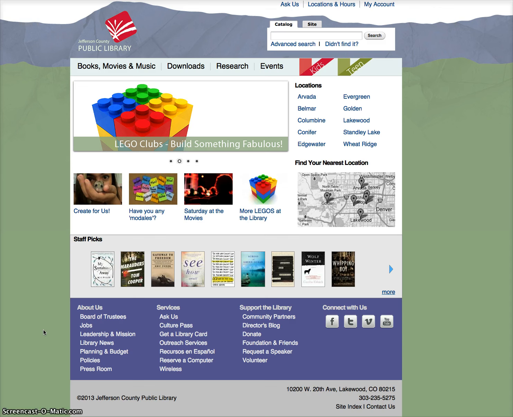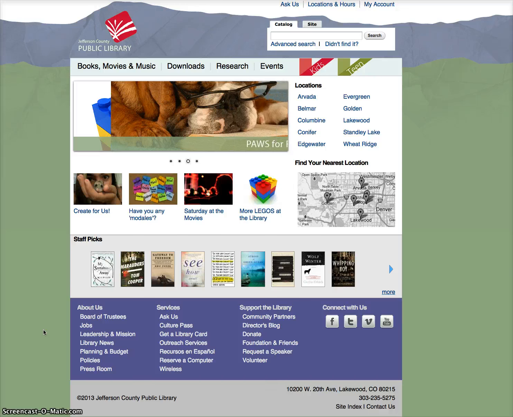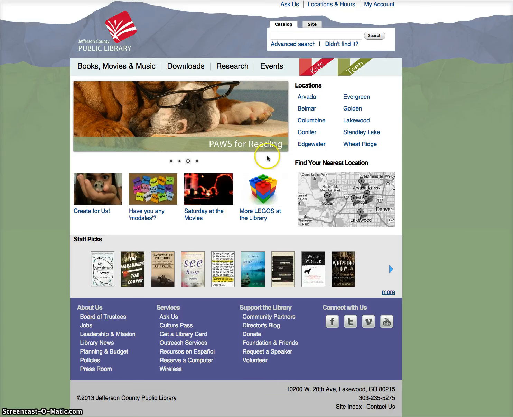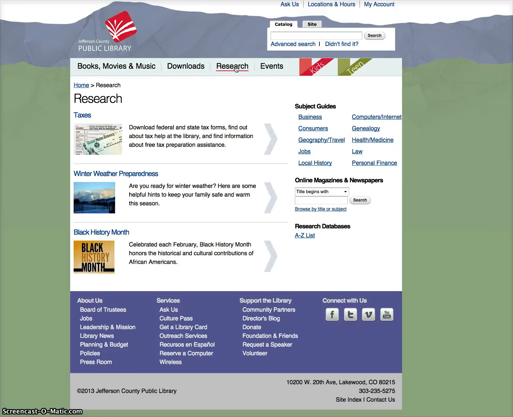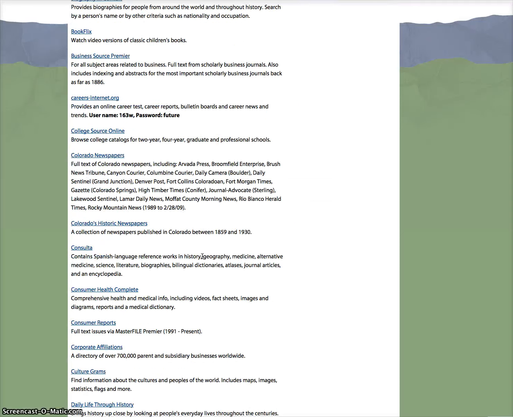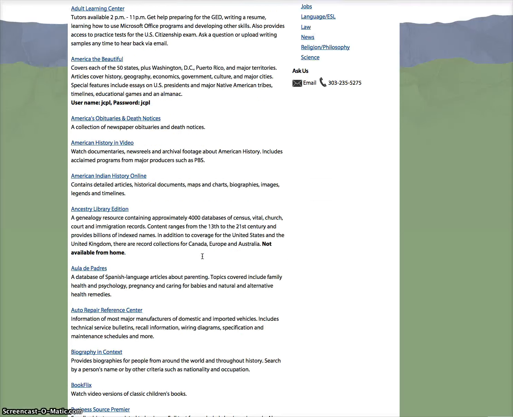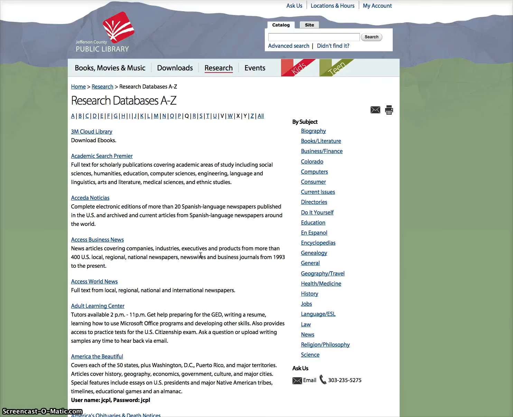For your critical lens essay. So you're going to go to and just search for Jefferson County Public Library. It's going to bring up this page. There's two ways to get to the online databases. One is to click research, and then you can click research databases A to Z list, which then brings you to this gigantic list of databases. I don't really like doing it that way.